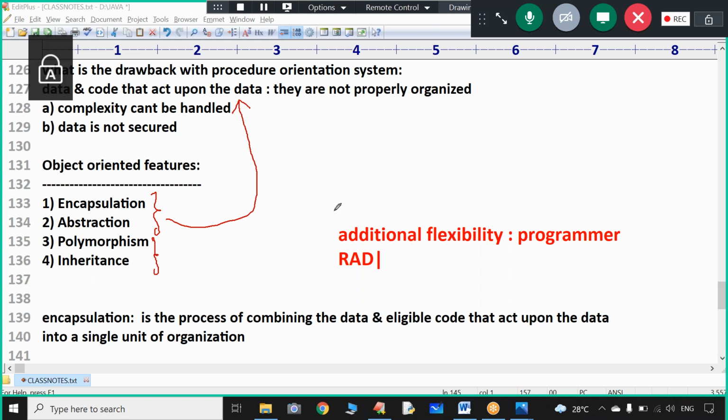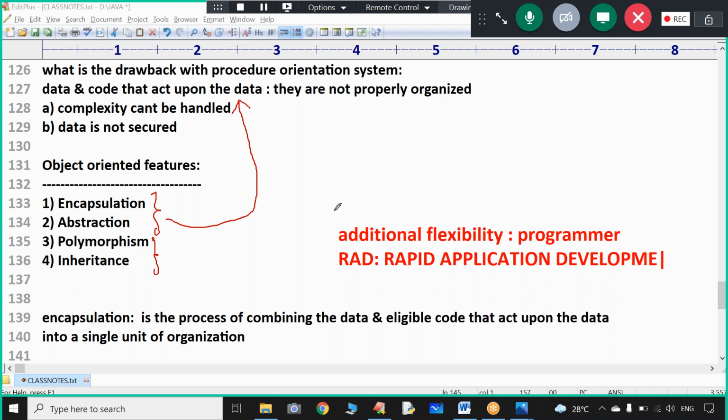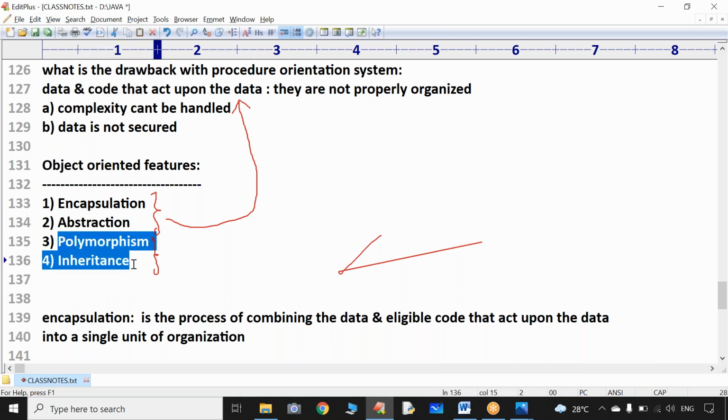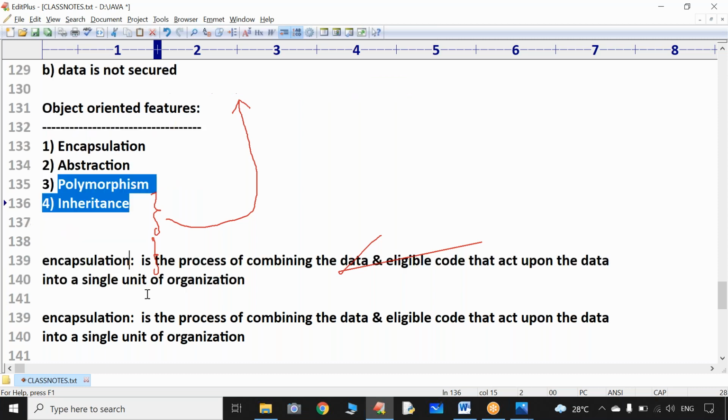With that, we can implement RAD. Sir, what does RAD mean? Rapid application development. What is meant by rapid application? Application is nothing but one project. So with the help of the third and fourth features, within a short period of time, we can implement the project, because these two features are giving additional flexibility.